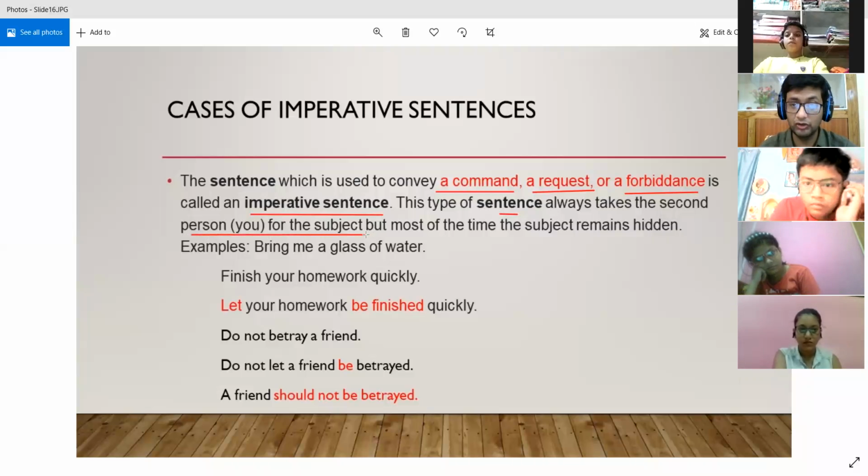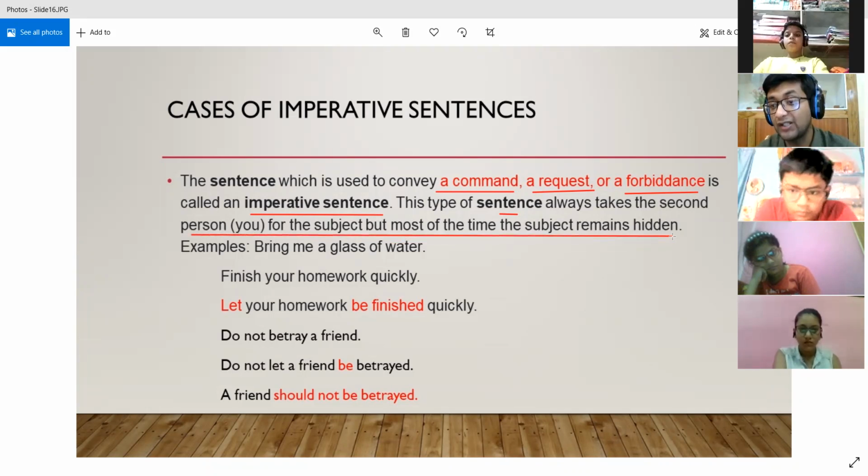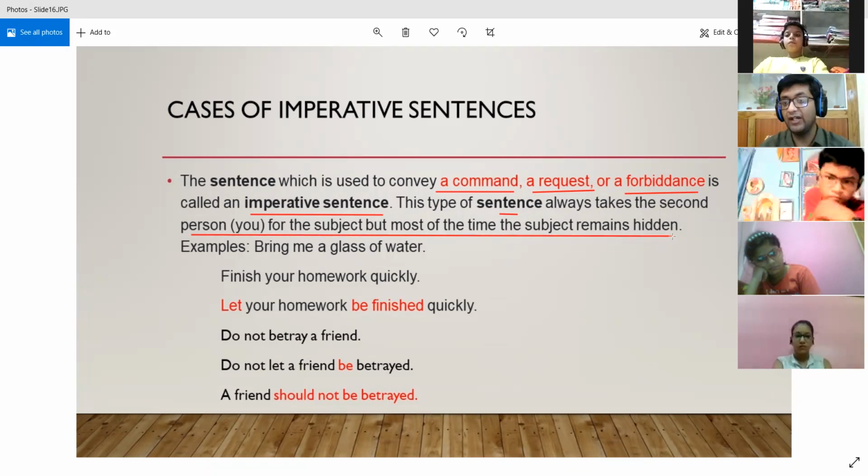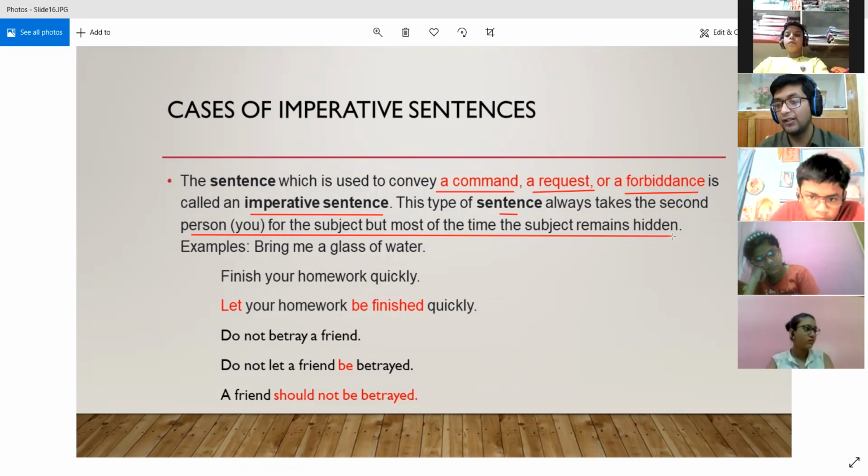Most of the times the subject remains hidden. So in these cases, you will most of the times not find any subject present. Actually, most of the times you is the subject in these sentences, but it remains hidden. It is not seen. All right.